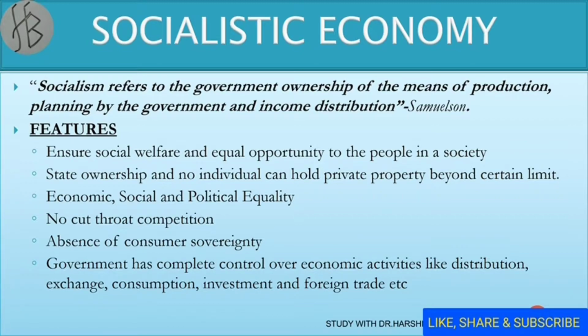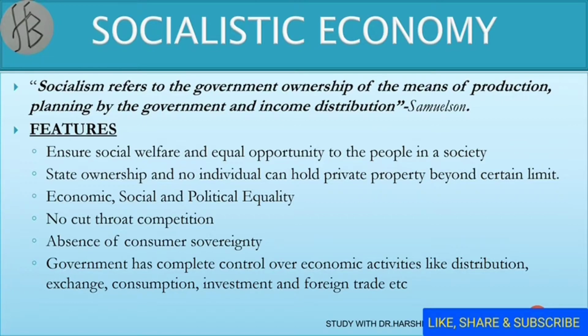So the important features include the ownership. The ownership is in the hands of the state. We can say the means of production in this type of economy are in the hands of the government, or we can say collective and social ownership. Right to property does not exist in these economies.